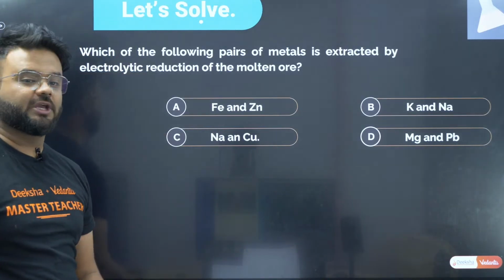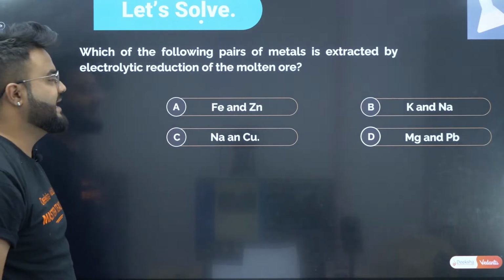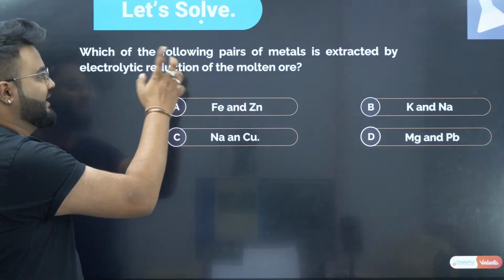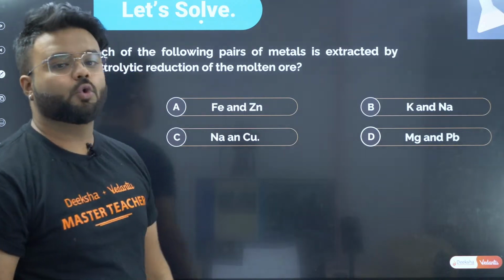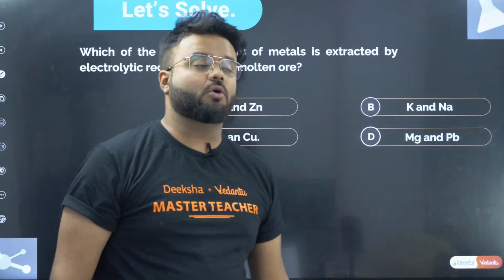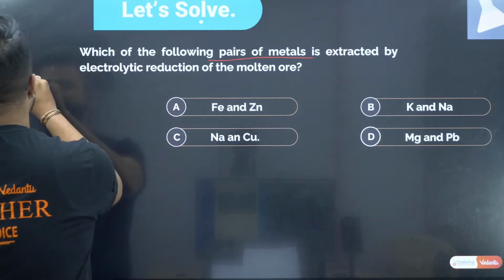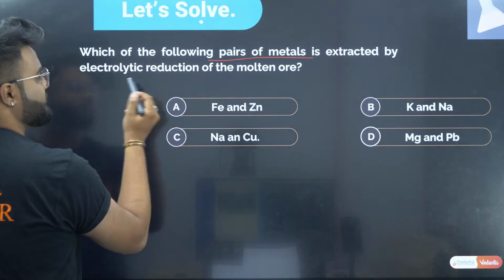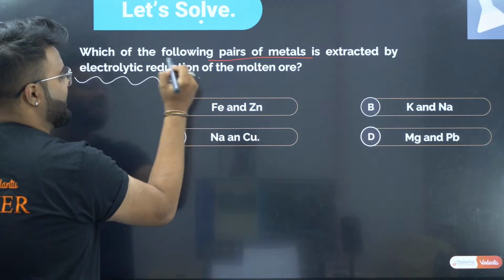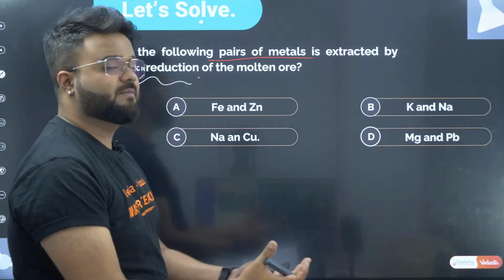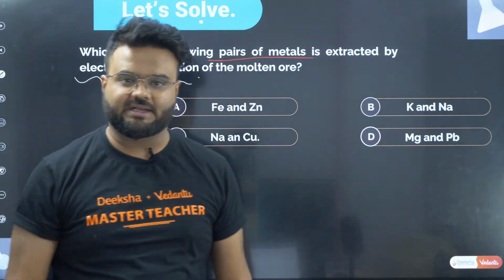Which of the following pairs of metal is extracted by electrolytic reduction of the molten ore? Now they're asking which of the following pairs of metal can be extracted by the electrolytic reduction.